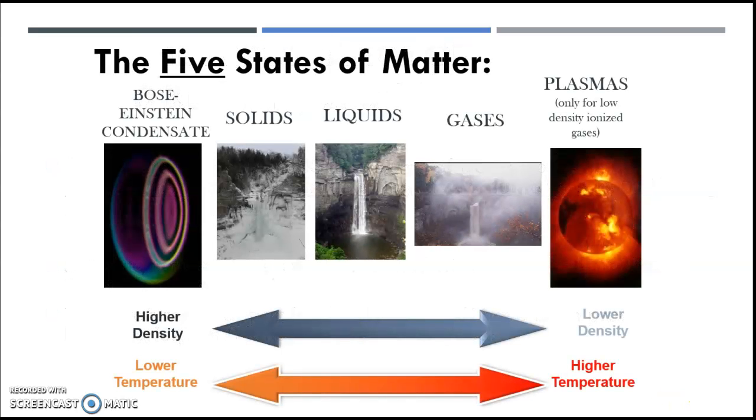To restate, at absolute zero, all motion of atoms stops. So everything in the universe that has mass has a state of matter. States can change based on temperature and pressure. What determines the state of matter is how tightly its particles are bound together, or how dense it is. There are 5 states of matter that you need to know. You're probably familiar with solids, liquids, and gases, but today we're going to introduce 2 more.